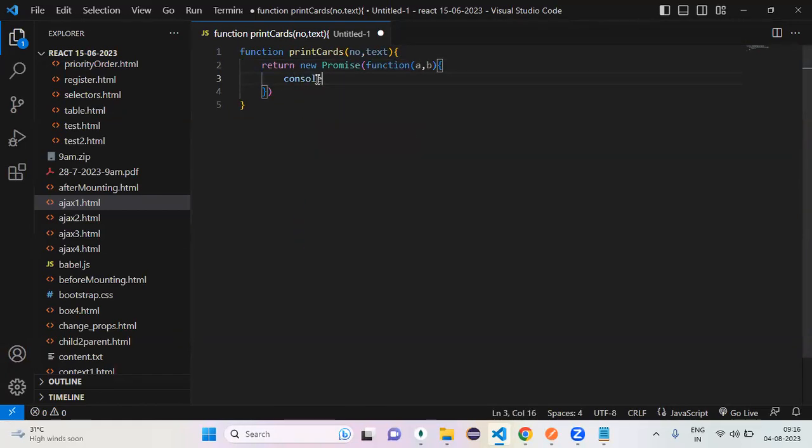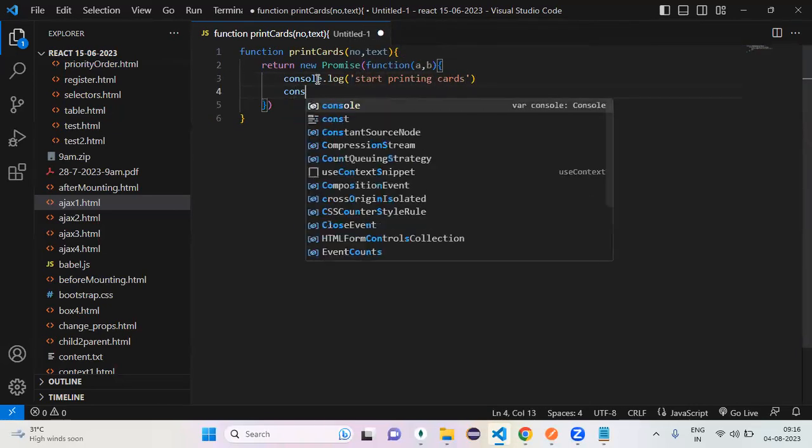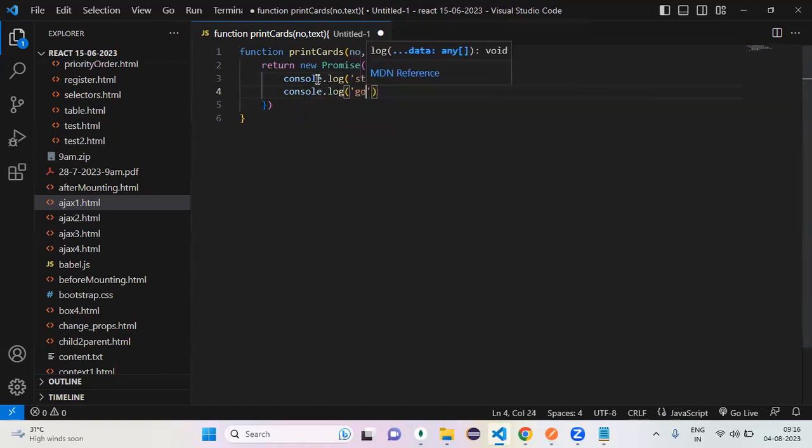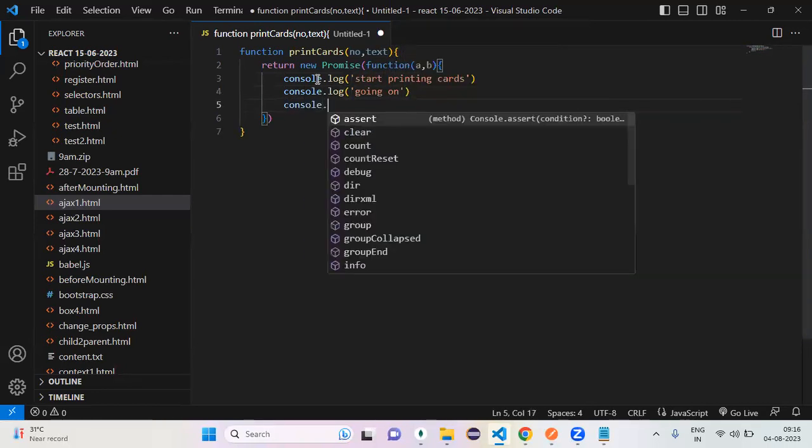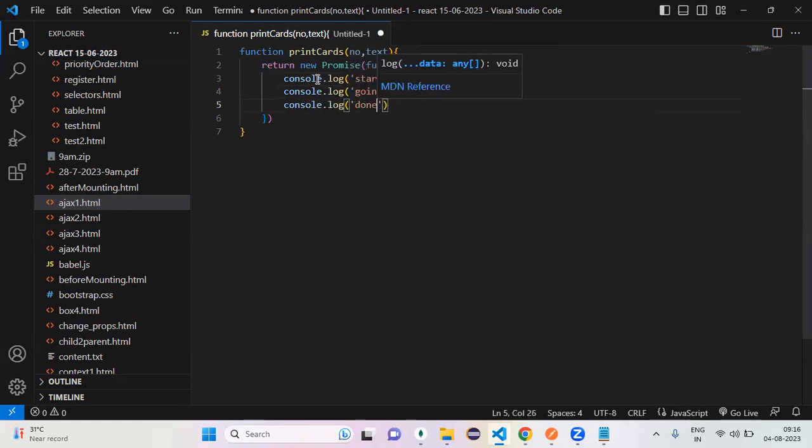Console.log of start printing cards. Next, the process is going on. Okay, activity completed. Console.log of okay, done. Once it is done, it may be successfully completed or it may be a failure. Action completed.